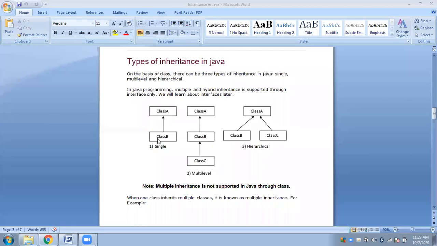So, as I said, there are three types of inheritance that we will cover in Java: single, multi-level, and hierarchical. First we'll go through these three types.